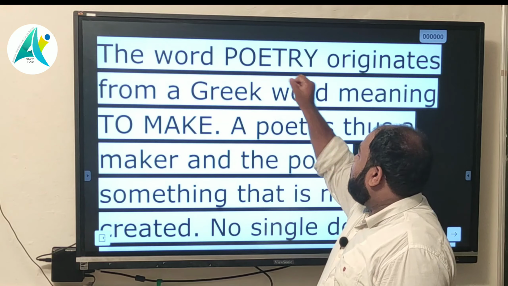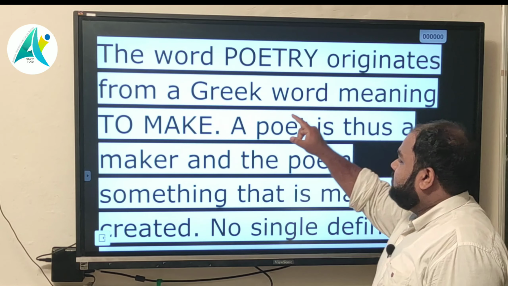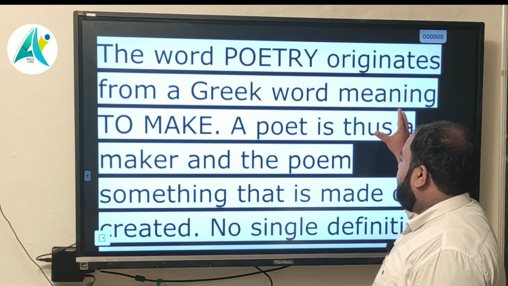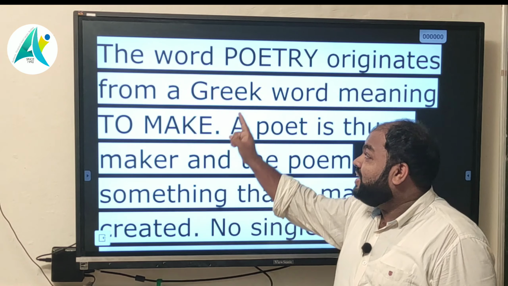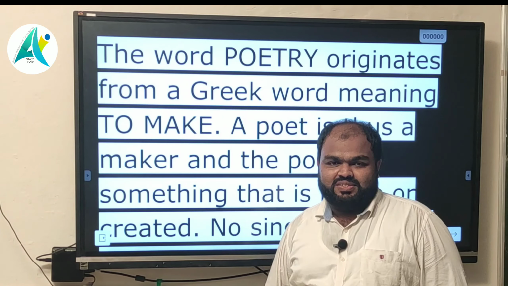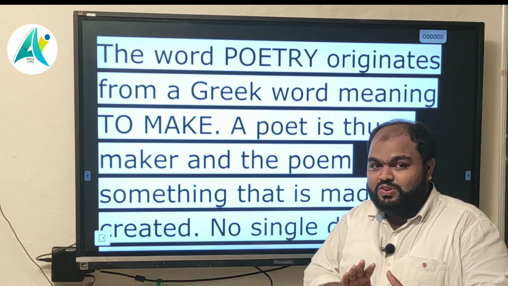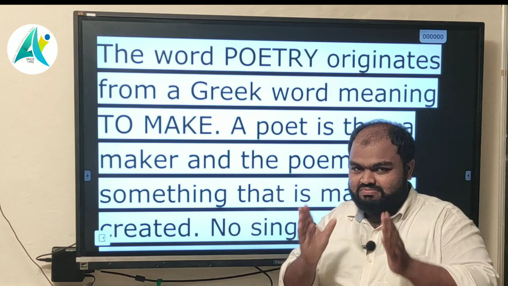The word poetry originates from a Greek word meaning to make. The word poetry came from poem. We know that it has a close relation.